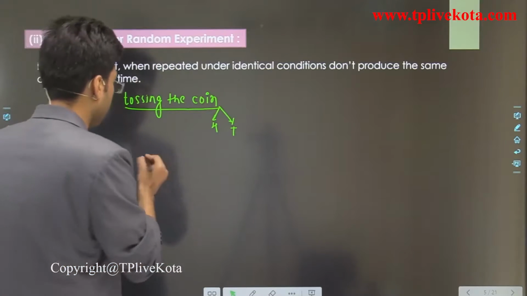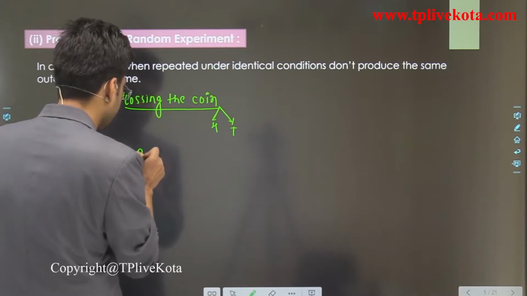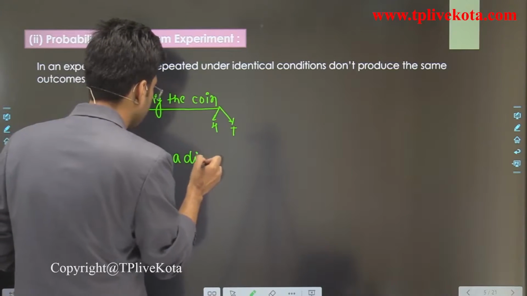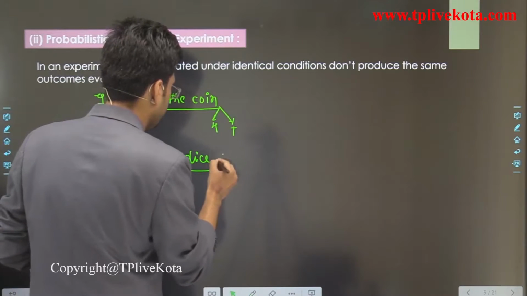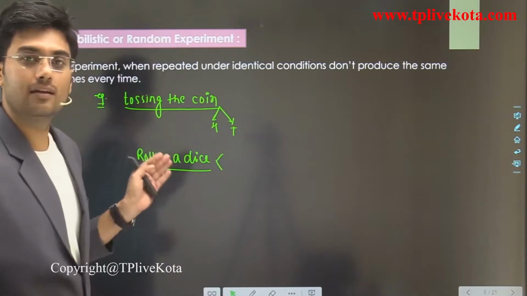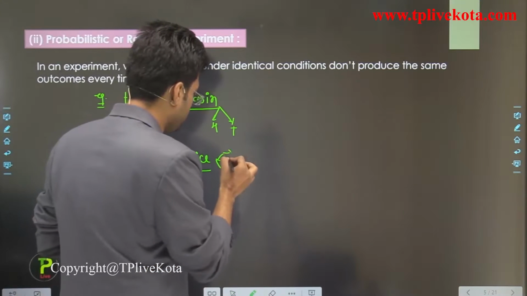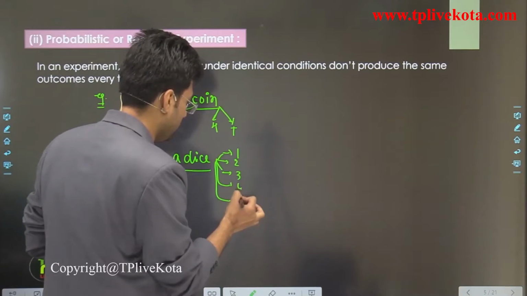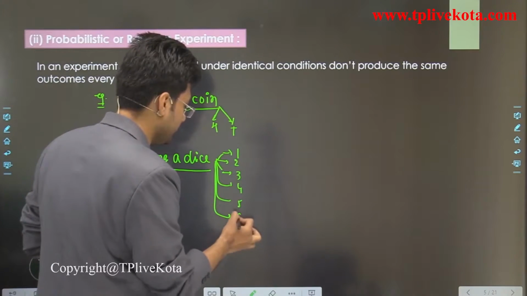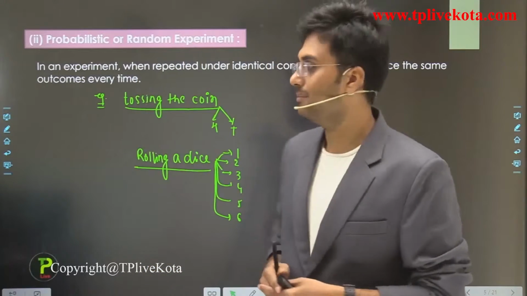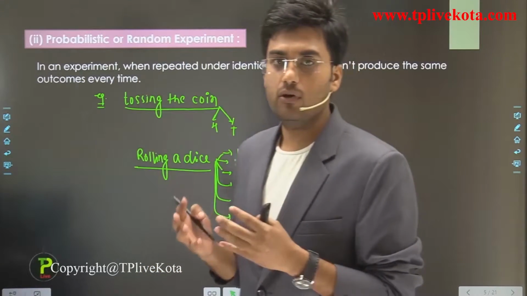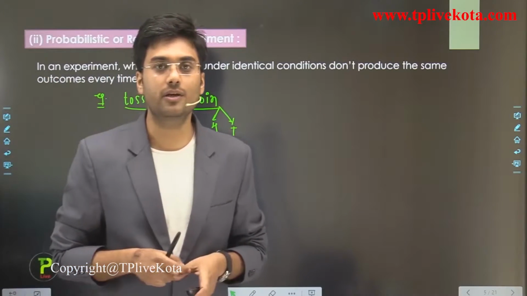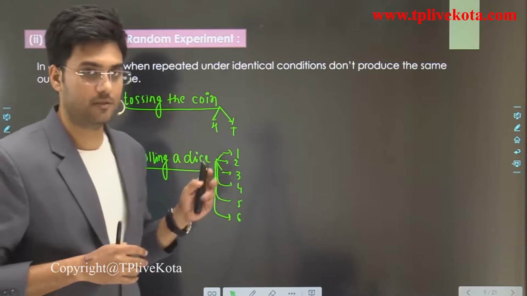Now rolling a dice is again a random experiment, because we have 6 outcomes here: 1, 2, 3, 4, 5 and 6. And when we talk about probability, we always talk about random experiments.